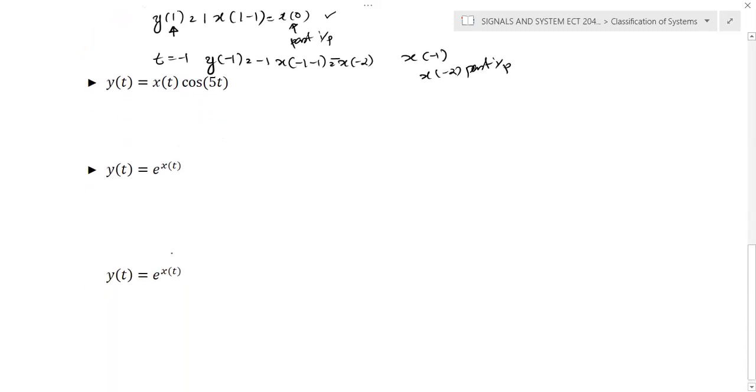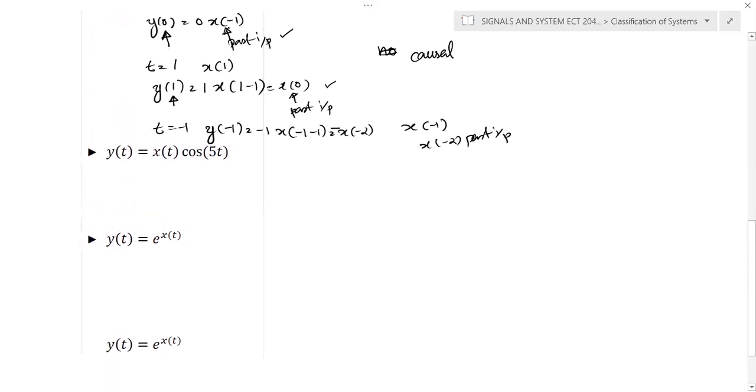Now we'll move to the next question. Here y of t is given by x of t into cos pi t. If you substitute t is equal to 1, y of 1 is equal to x of 1 into cos pi. Don't confuse that. Here the input is x of t, so cos pi t is an extra term added by the system. With respect to the input, the system depends only on the present input, not on the future or past input in this particular case.